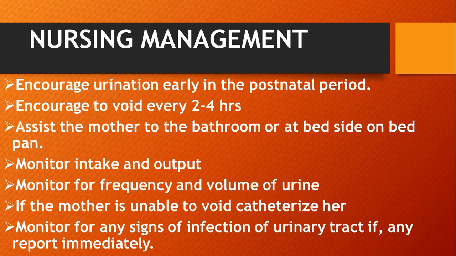Then assist the mother to the bathroom, at the bedside, or in a bedpan to make her comfortable. The next intervention we can do is to monitor intake and output. Then monitor the frequency and volume of urine. Then if the mother is unable to void, catheterize her. The next is to monitor for any signs of infection of the urinary tract. If any, report immediately. If any complications are there, we are supposed to report to the higher authority.